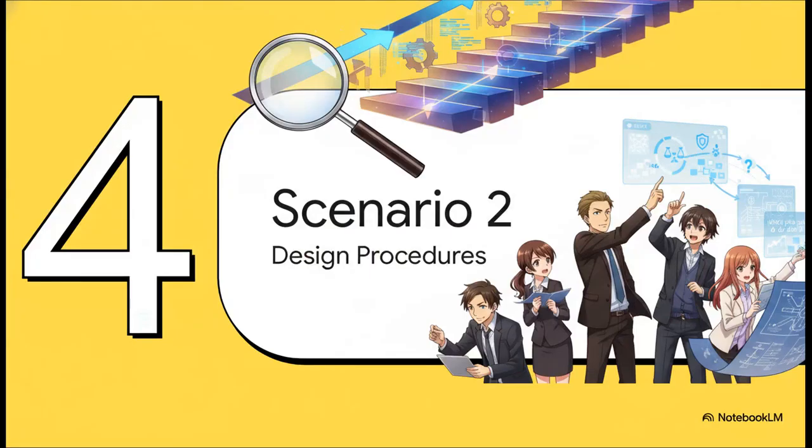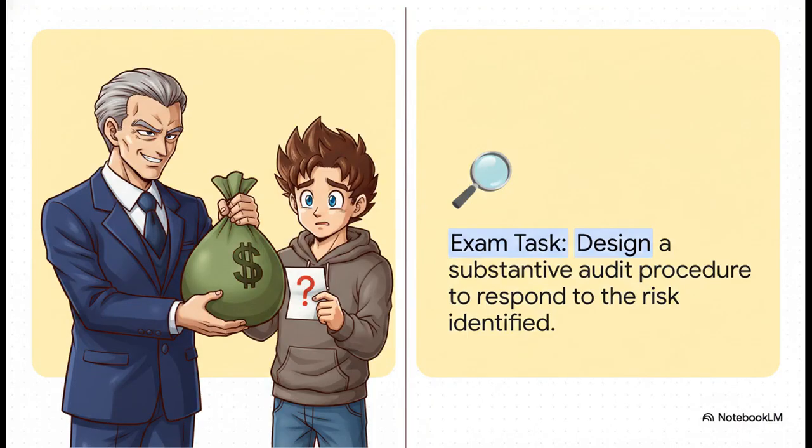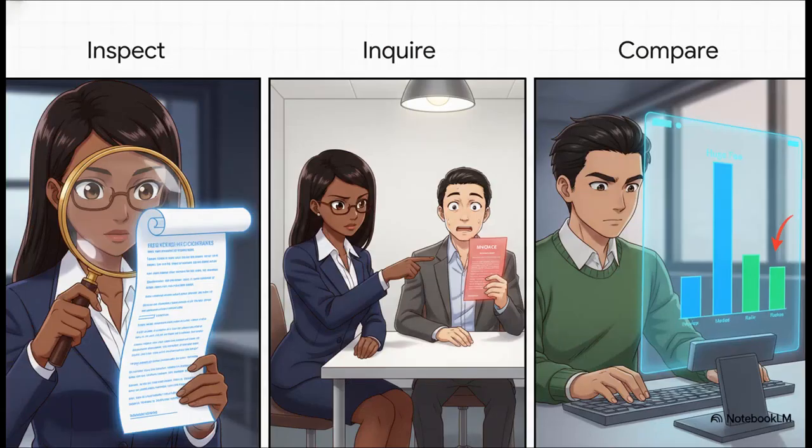Okay, let's level up. This time, the examiner wants more than just spotting the risk. They want to know what you're actually going to do about it. So in this one, Baby Vegeta's company pays his nephew, Majin Buu, a $1 million consulting fee. But the invoice is super vague. It just says, "for services rendered." The task word here is "design," which is a cue that we need to come up with specific practical audit tests. And this is where we hit step 3 of our framework, respond.